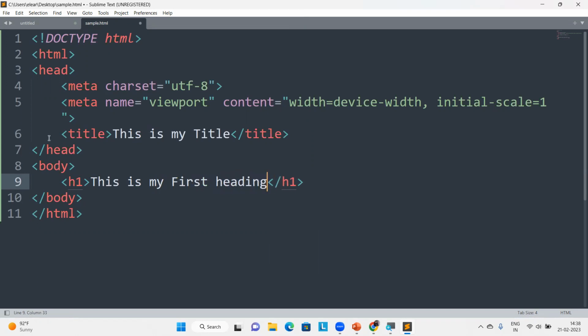Don't worry how I wrote this. This is what we call elements or tags. If there is an open, there must be a close. So this is the open and this is the close. You will learn everything step by step once you are enrolled in the course and we start the HTML. This is a basic sample.